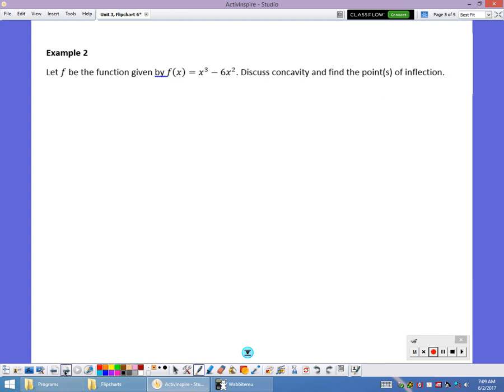Continue on with that. Again, another polynomial function. So we've got to find our first and second derivative. We're going to do concavity, points of inflection. So the first derivative is 3x squared minus 12x. The second derivative is 6x minus 12. That equals 0 at 2.